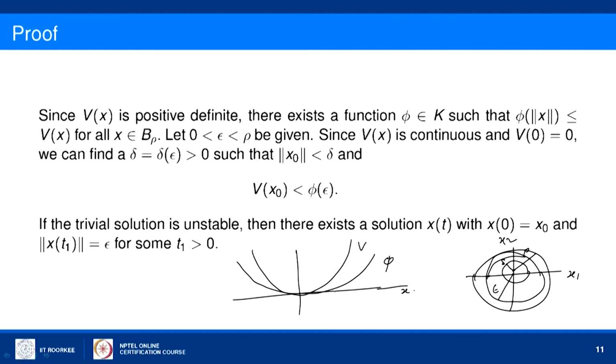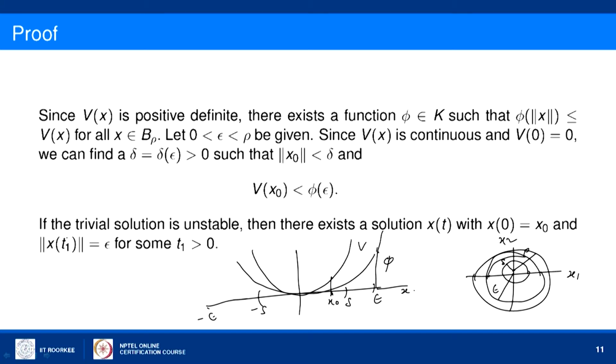Now, if x naught is a point within a delta circle, let us say this is the delta region and this is epsilon, this is minus delta and minus epsilon, then we can find x naught so that the value v of x naught is less than phi of epsilon. Always we will be able to find an x naught that satisfies this condition because of the property of the functions v as well as phi, both of them being continuous functions.